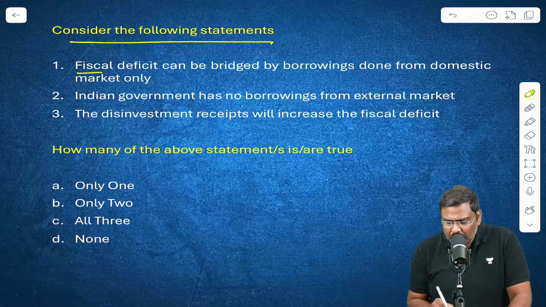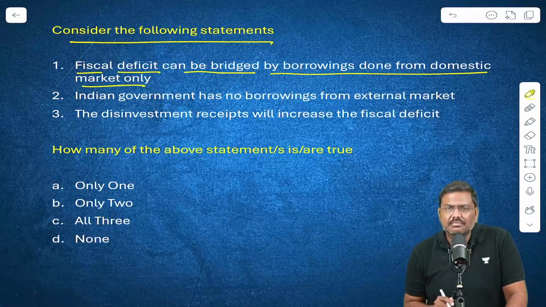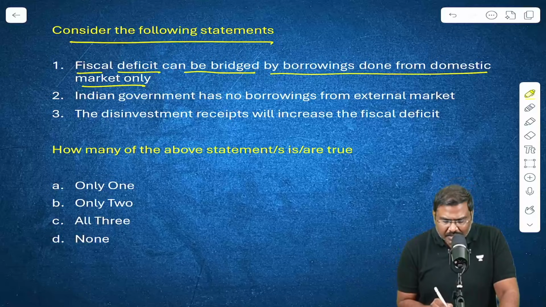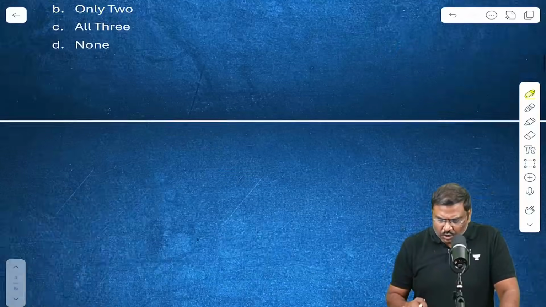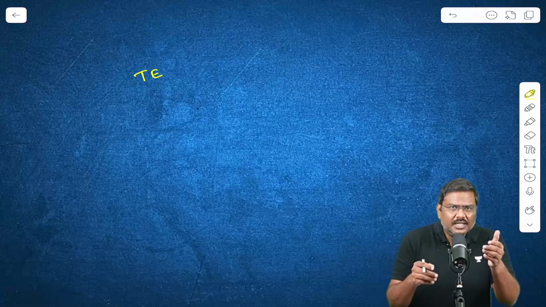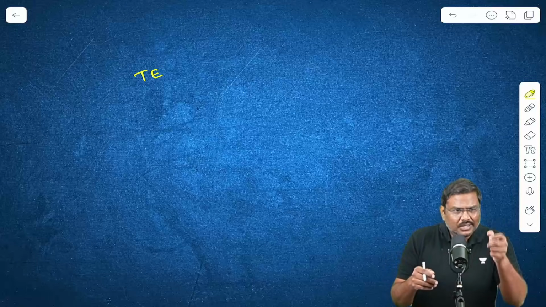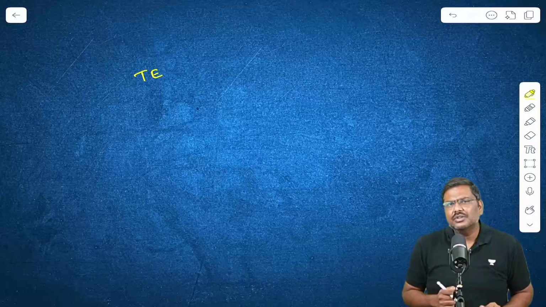Statement number 1. Fiscal deficit can be bridged by borrowings done from domestic market only. Underline the term domestic market only. What is the basic idea of a fiscal deficit? You have total expenditure, that is the number that you've derived from the revenue expenditure as well as capital expenditure.